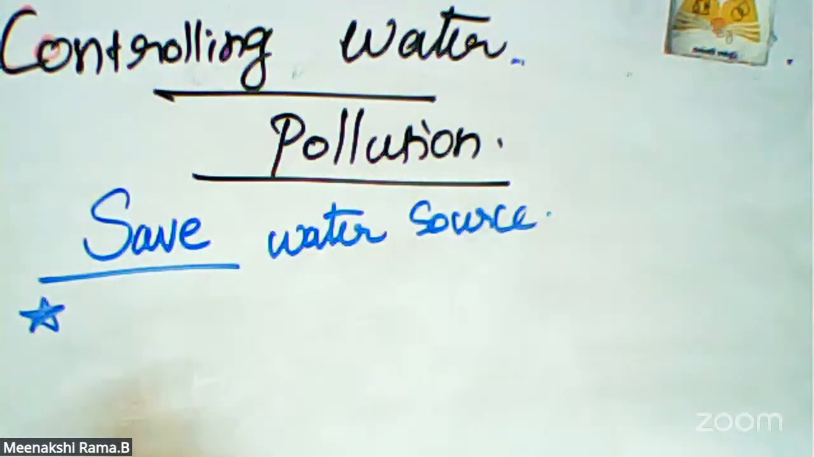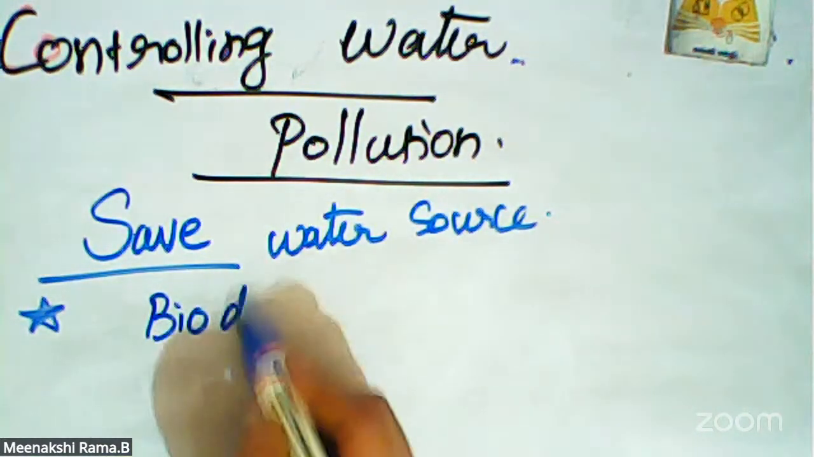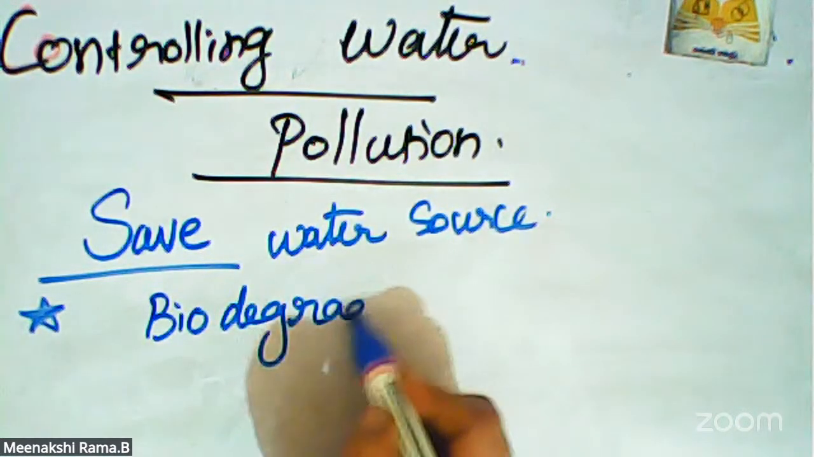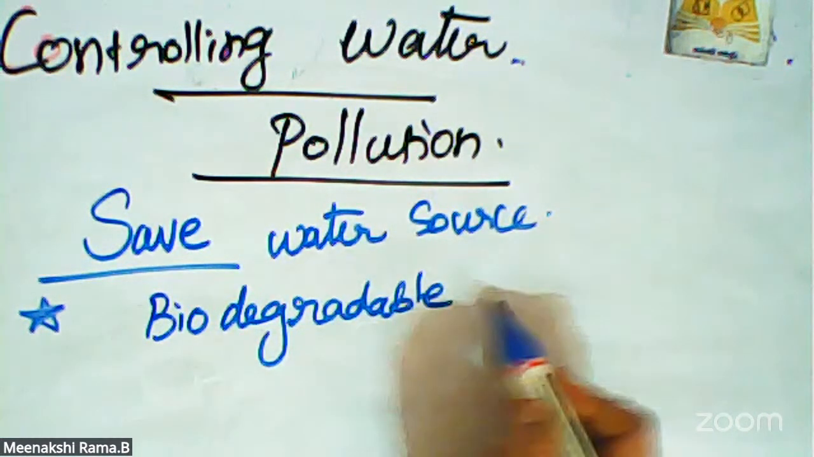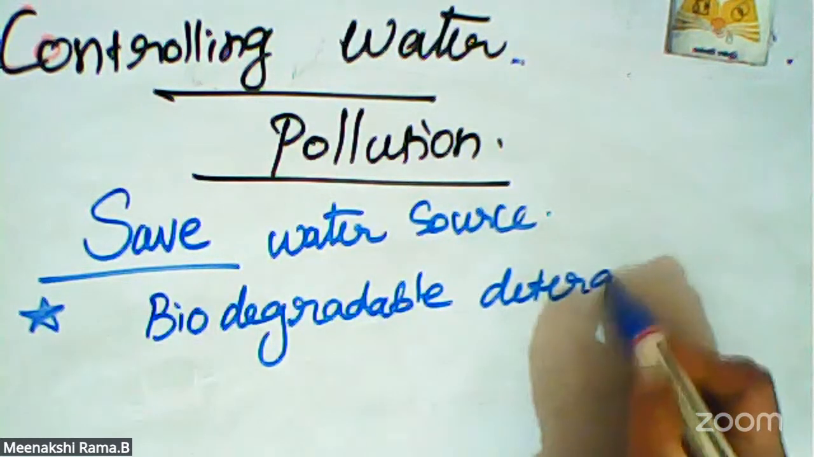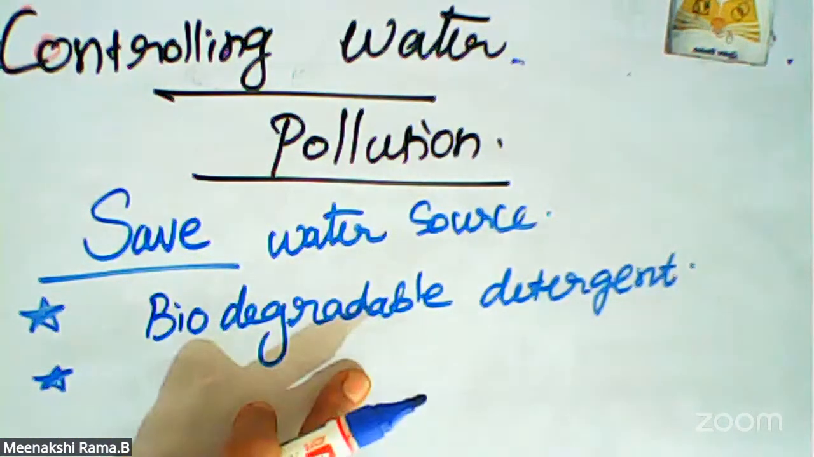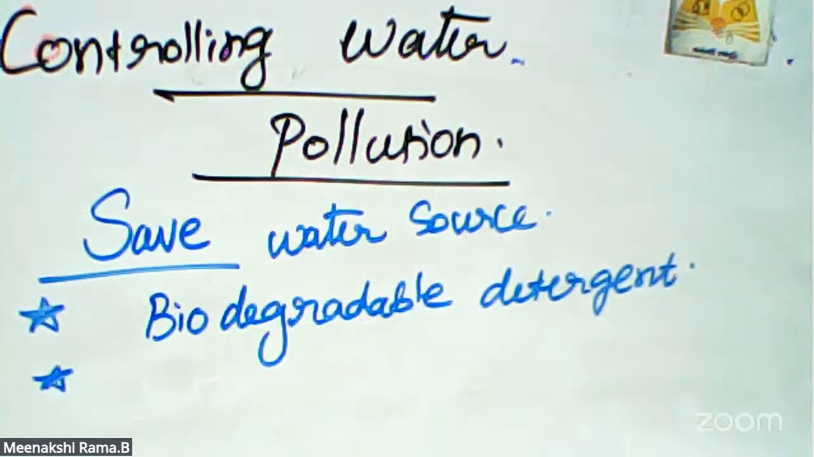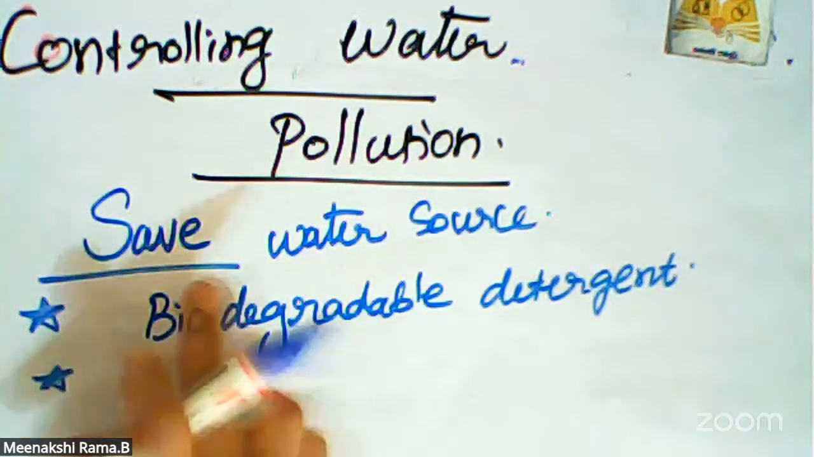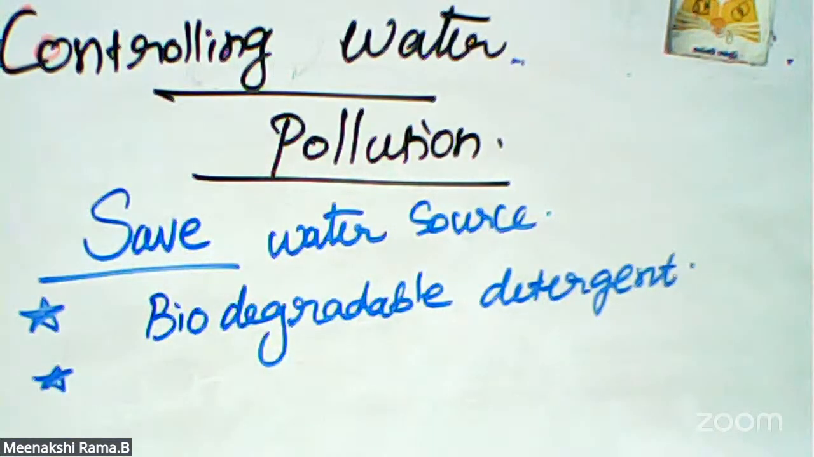Okay. Use biodegradable detergents. Biodegradable detergent contains less amount of chemicals. Less amount of chemicals means the water does not suffer. Water is not polluted when we use the biodegradable detergent. That is the first thing to save, controlling of water pollution.